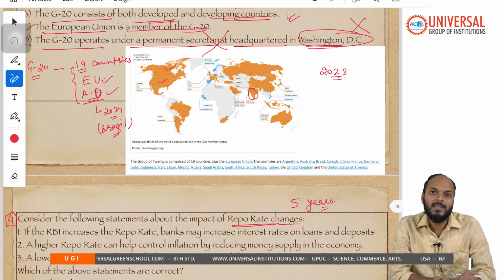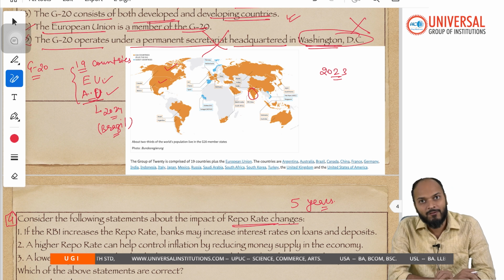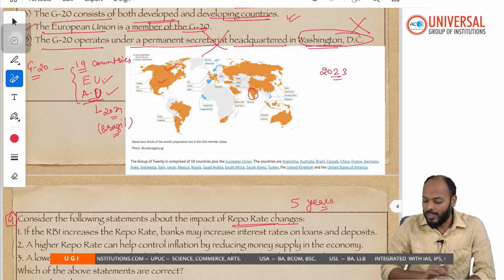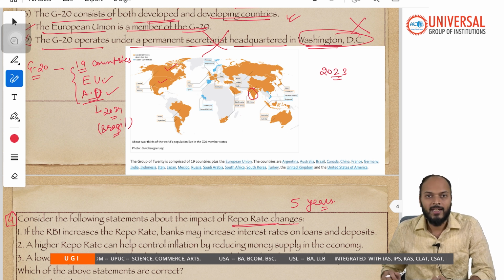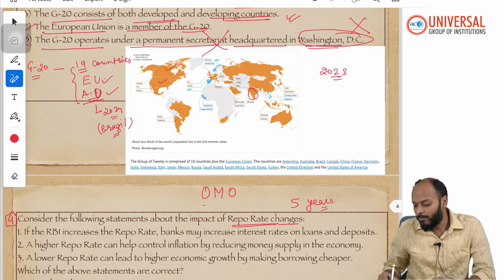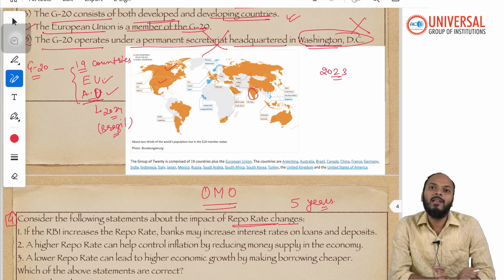Basically, RBI is trying to infuse liquidity into the economy. In the last video we saw another tool RBI uses to infuse liquidity, OMO, Open Market Operations. Today we are going to discuss the repo rate. Both of these are quantitative tools available with RBI to regulate the liquidity in the economy.